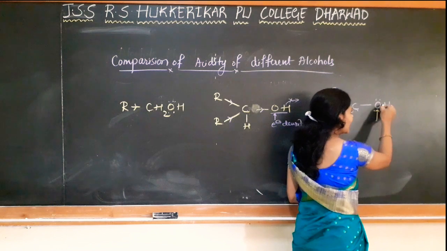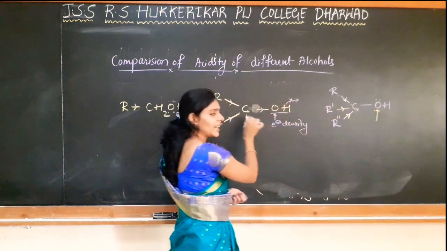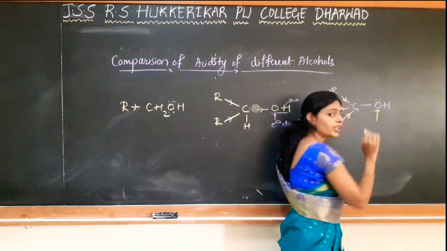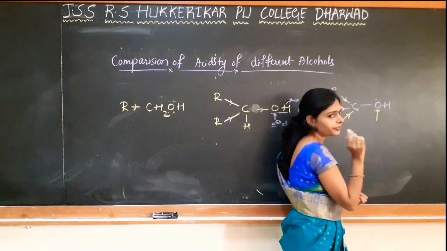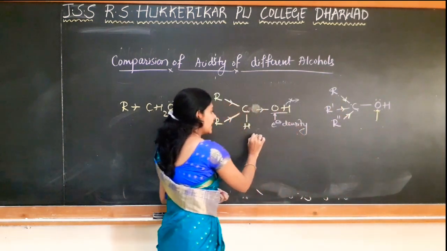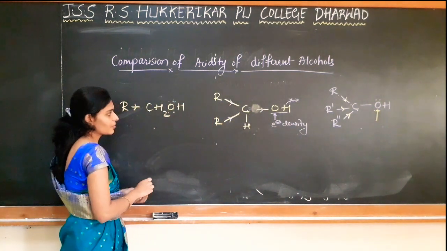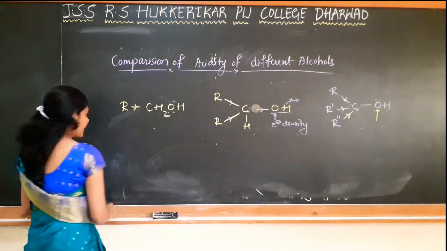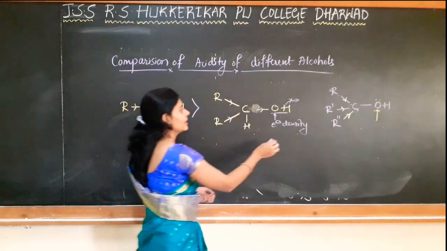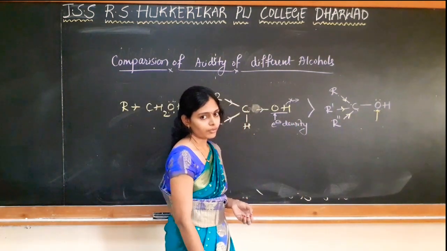So the polarity is very less in case of tertiary alcohol compared to the secondary and primary. So what happens to the polarity? Polarity is further decreased and it becomes a weaker acid. So this is least acidic compared to the secondary alcohol and the primary alcohol. So what happens to the order of acidic character? The primary alcohol is a stronger acid than secondary, than tertiary alcohol.